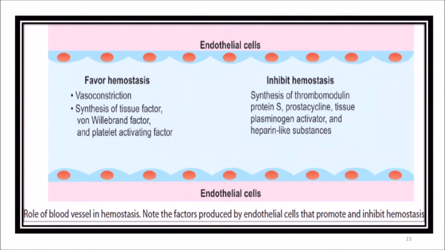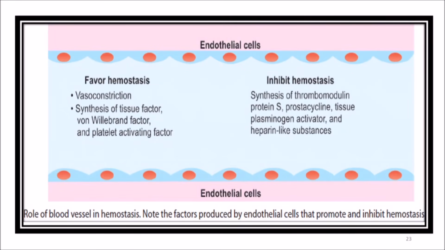So this is all about hemostasis. Hemostasis means arrest of bleeding. There are primary hemostasis and secondary hemostasis. The primary hemostasis is also known as temporary hemostasis. The secondary is also known as definitive hemostatic plug formation, that is the permanent hemostasis. So the three steps are vasoconstriction, formation of the temporary hemostatic plug, and the formation of the definitive hemostatic clot or blood coagulation. The role of platelets is very important here.